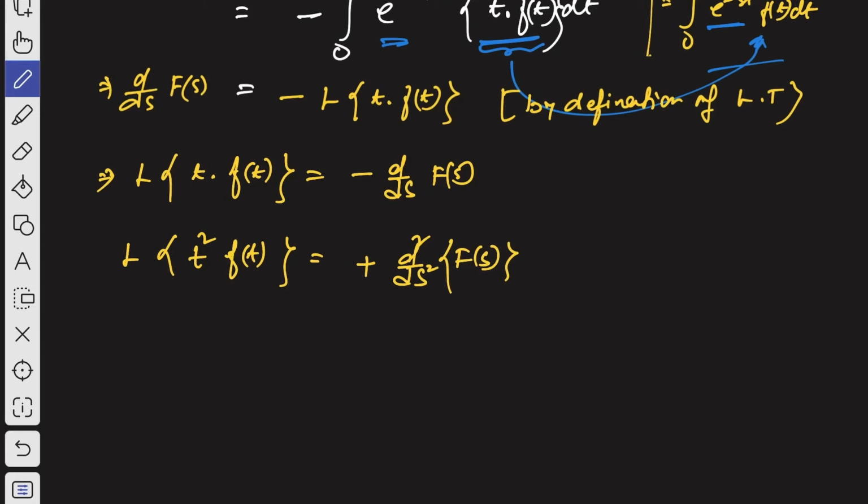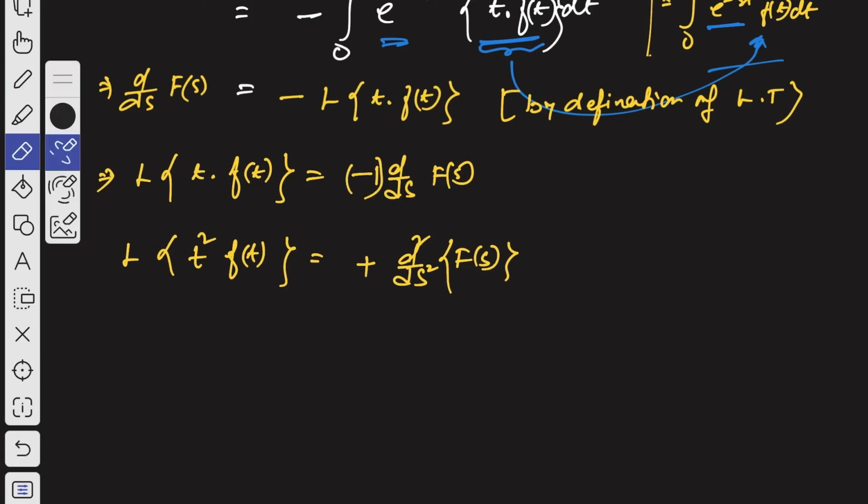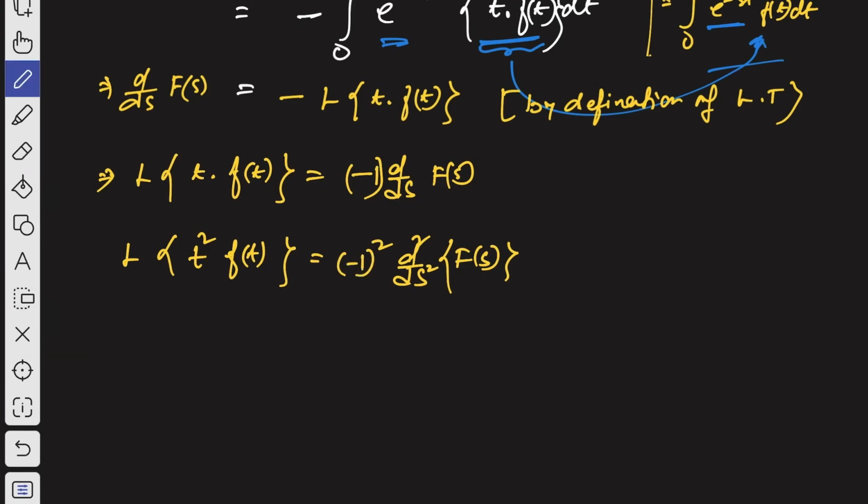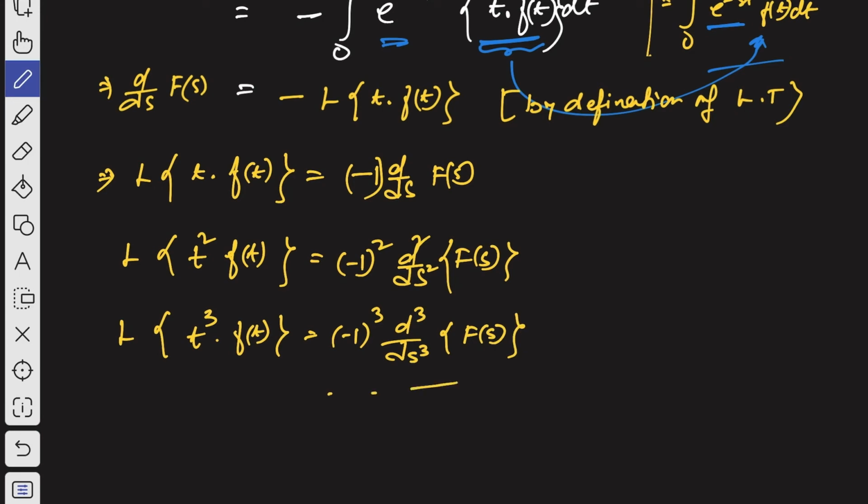Okay, so now you see, we can assume this is minus 1, and then we can assume this positive as minus 1 whole square. Similarly, if you find Laplace transformation of t cube into f of t, then you will get minus 1 whole to the power 3 third order derivative with respect to s of capital F of s. That's what we will get, and so on.